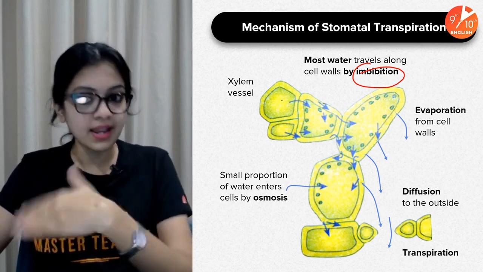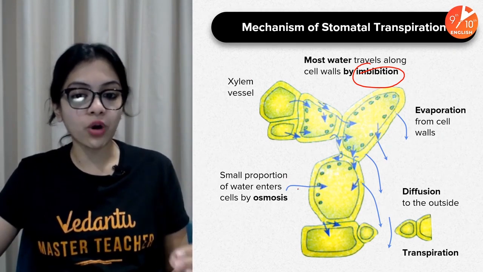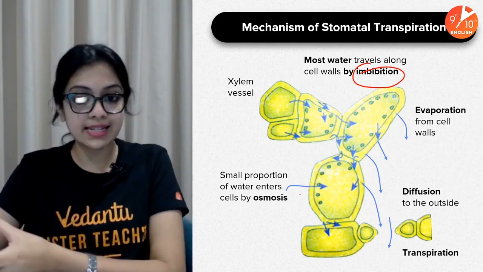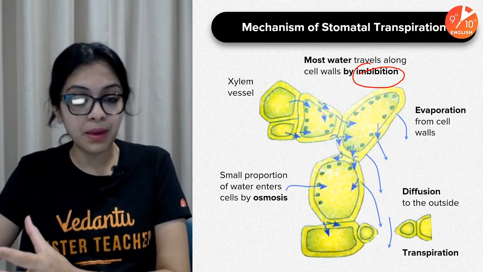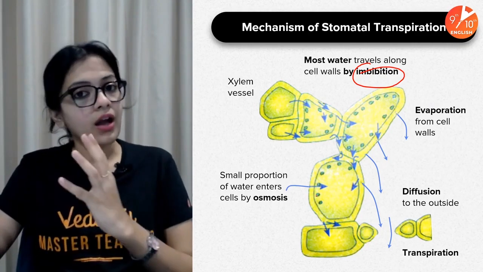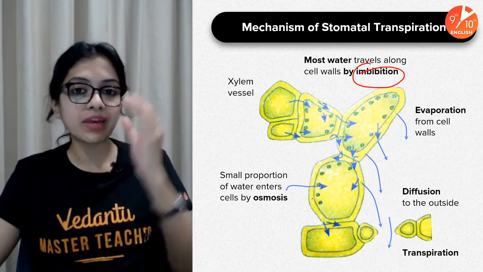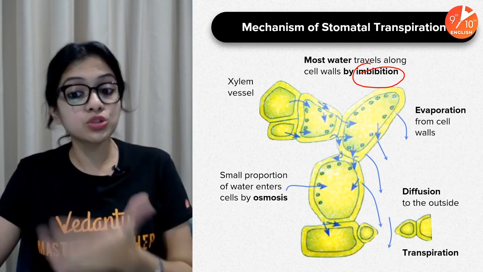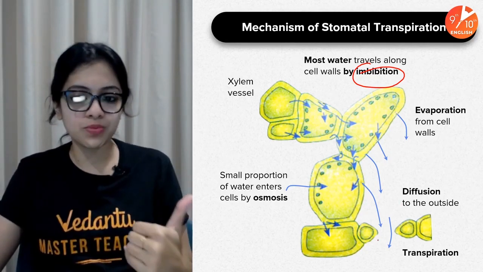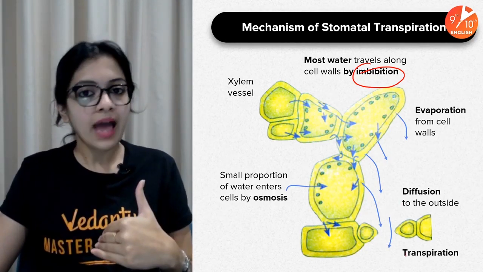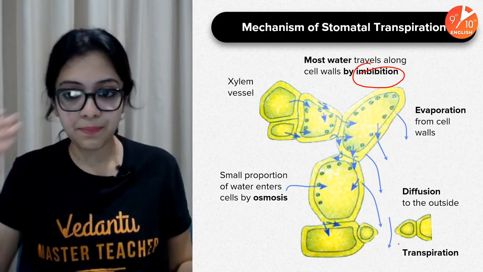Through the xylem vessel, it is all moving along. A small proportion of water does enter into the cells by osmosis, because when it crosses the semi-permeable cell membrane, it is entering the cells by osmosis. Diffusion also can occur to the outside. All of this occurs, and eventually transpiration happens from the uppermost parts of the leaf, or the aerial parts of the leaf.